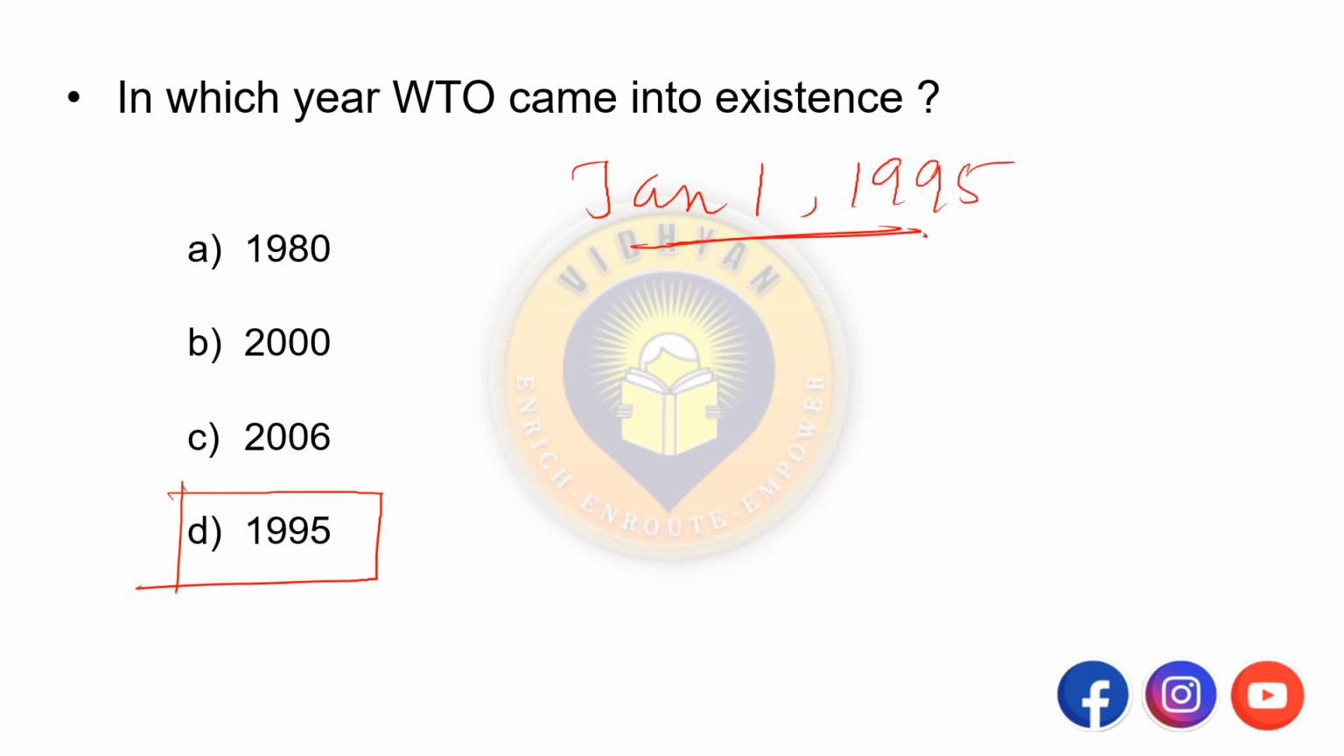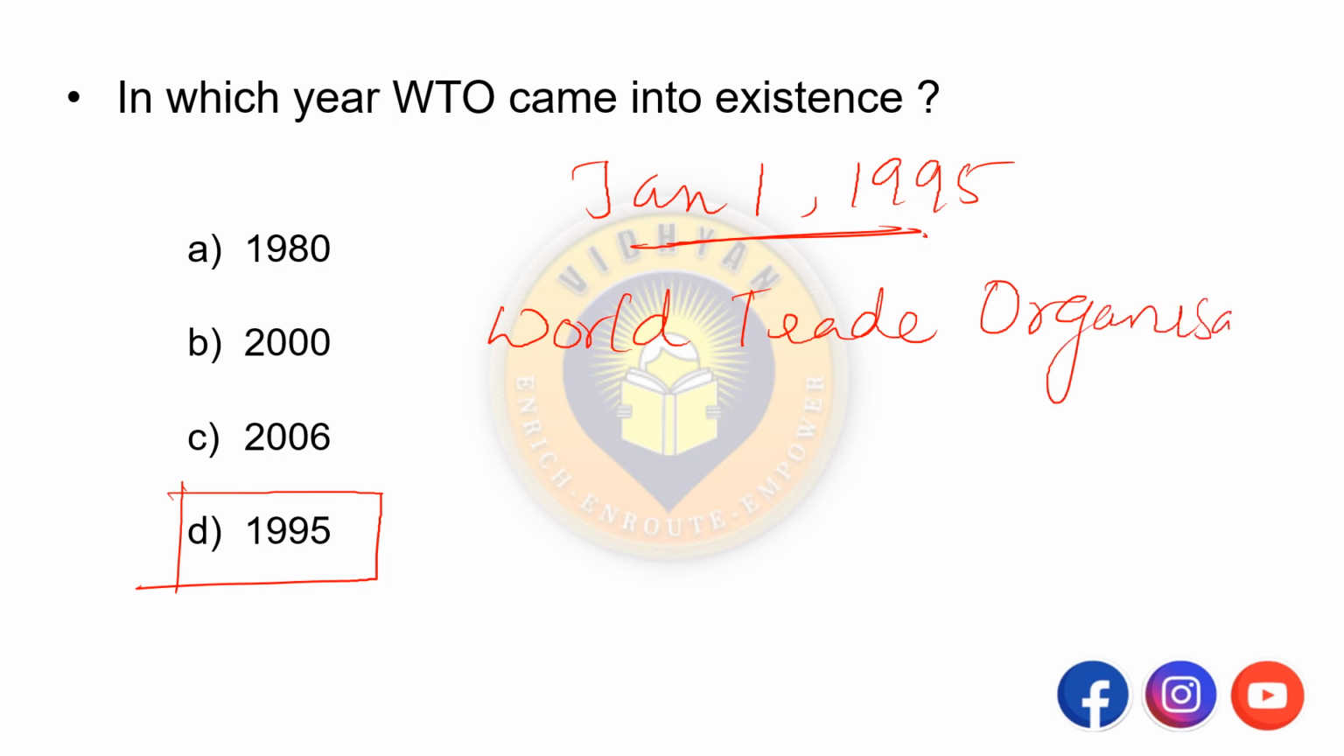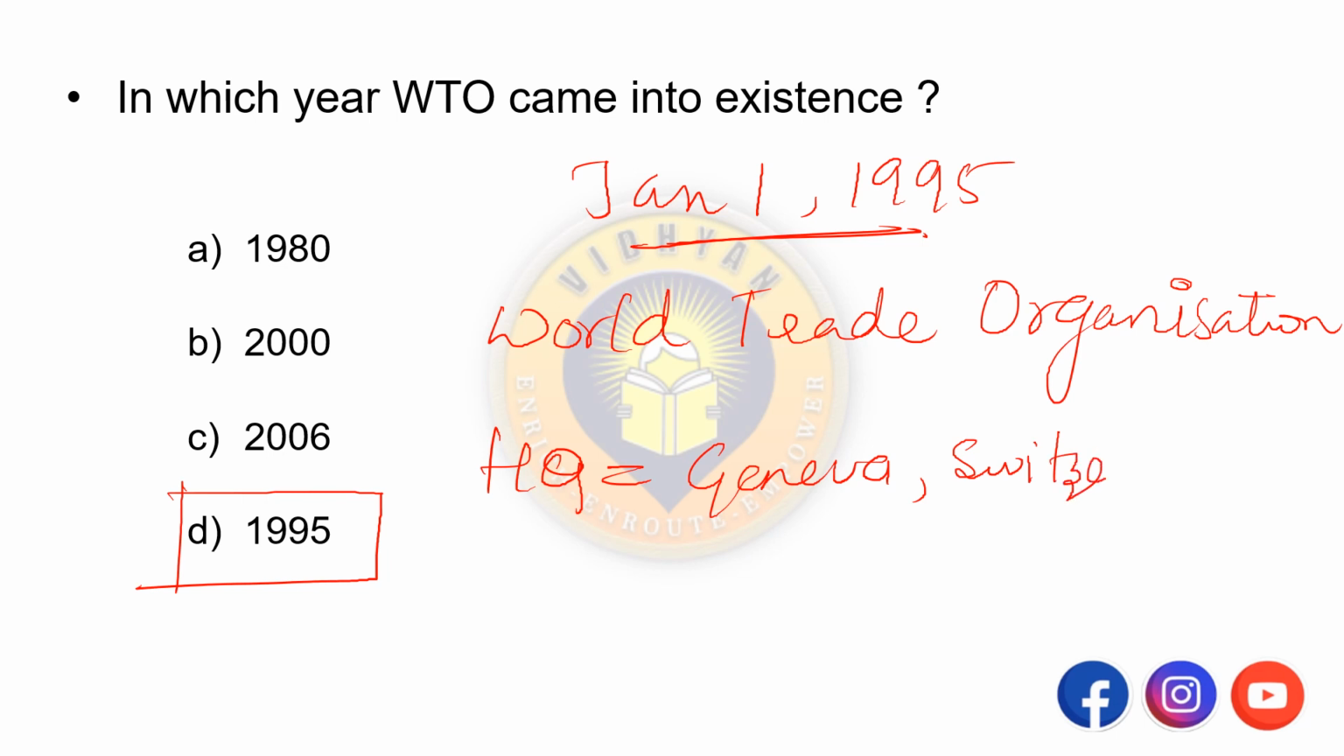Okay. So what is WTO? That is World Trade Organization. So it is the intergovernmental organization which regulates the international trade. Okay. So headquarters is in Geneva. It is in Switzerland. So remember this, WTO came into existence on January 1st, 1995. Headquarters is Geneva, Switzerland.